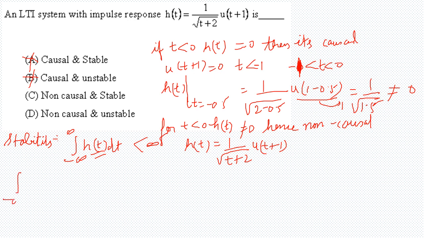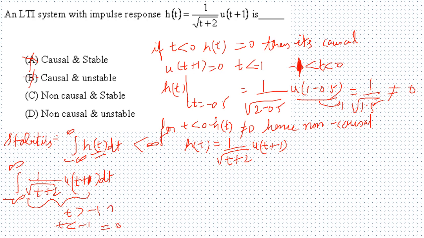So we can do the integration. This h of t is non-zero for t more than minus 1, but for t less than minus 1 it is 0.